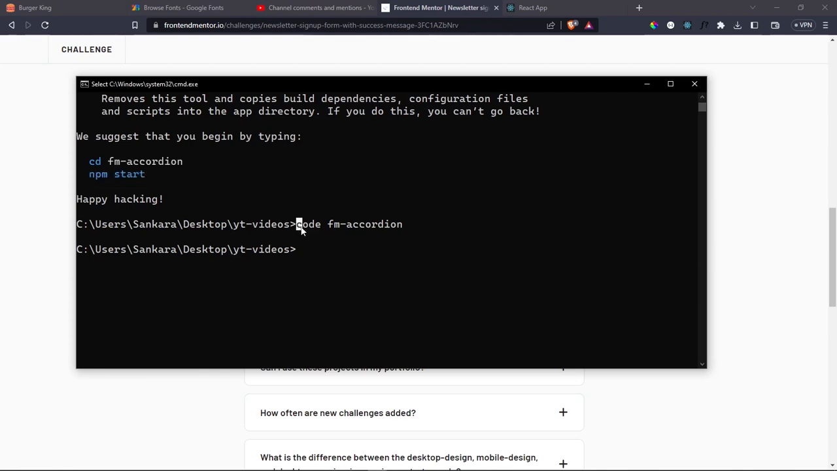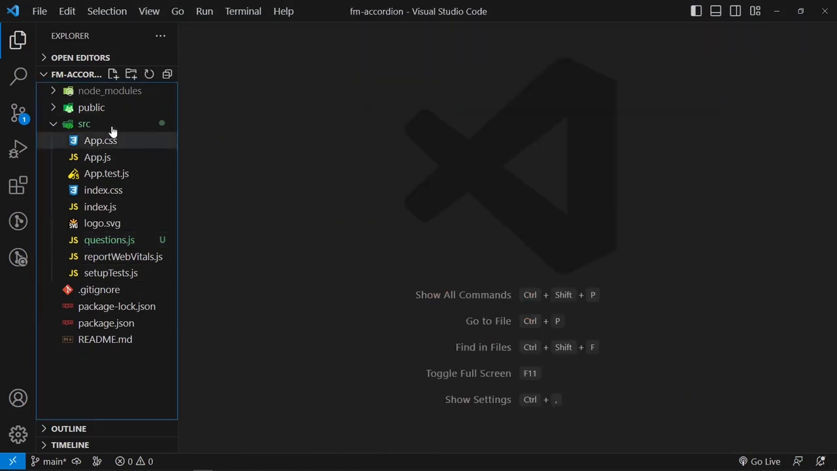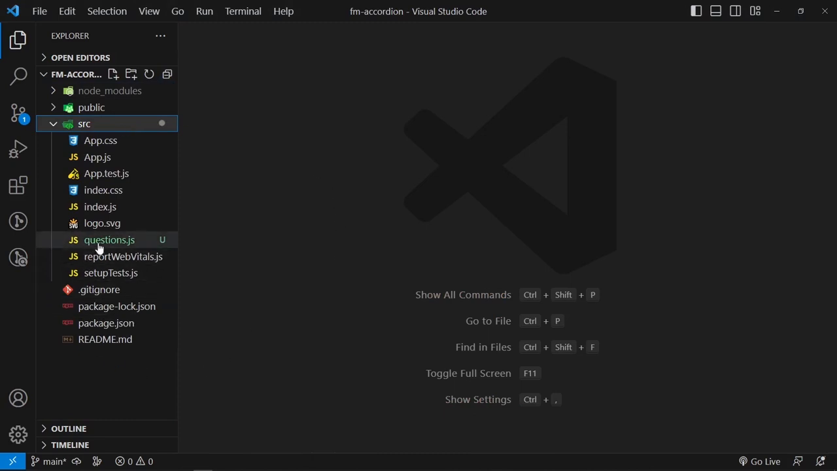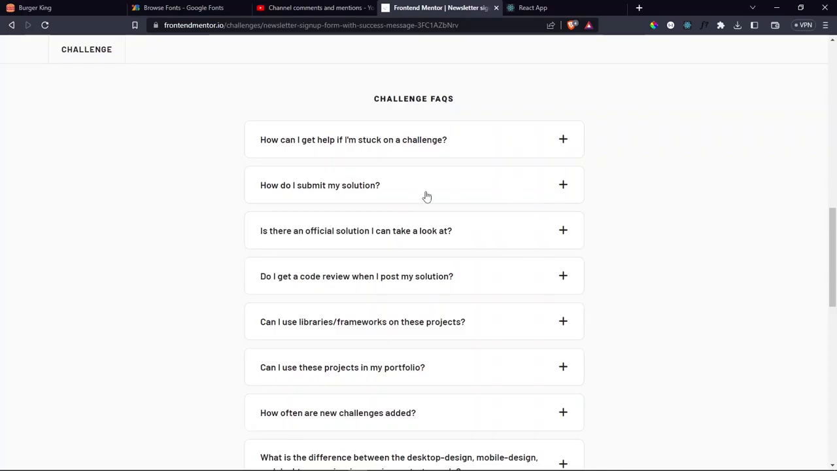Here I'm just opening up an instance of Visual Studio Code in the newly created folder. This is the default structure that we have in a React application. The only difference is I have a questions.js file. Inside it, I'm exporting an array of objects called questions, and it has the question and the answer, all of which is coming from right here.